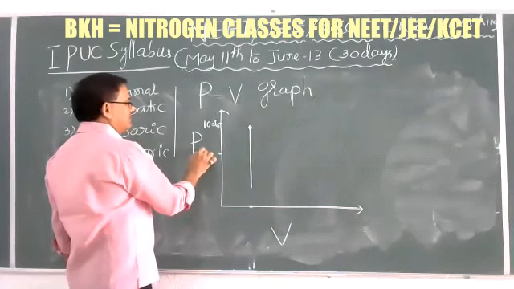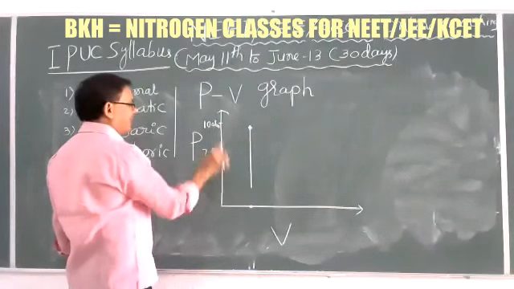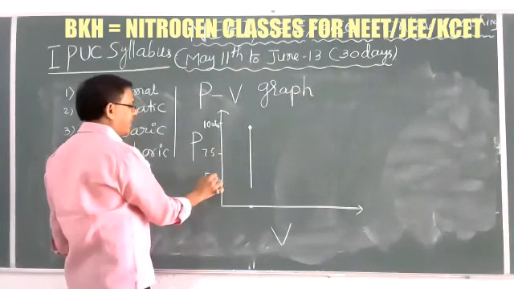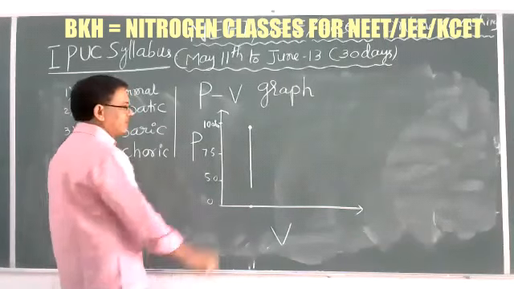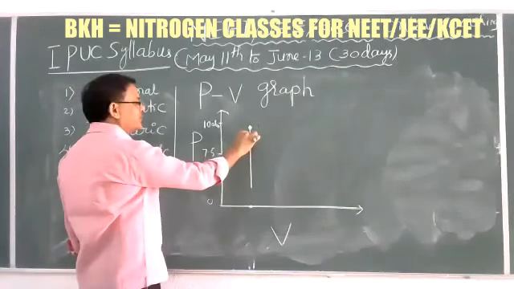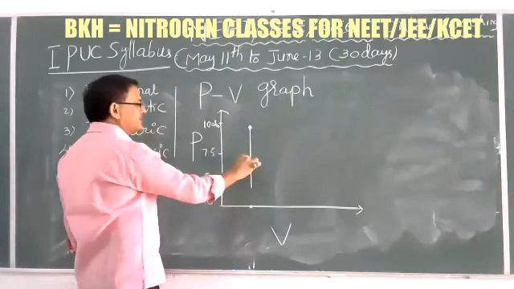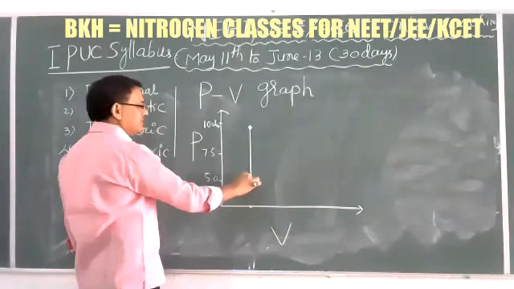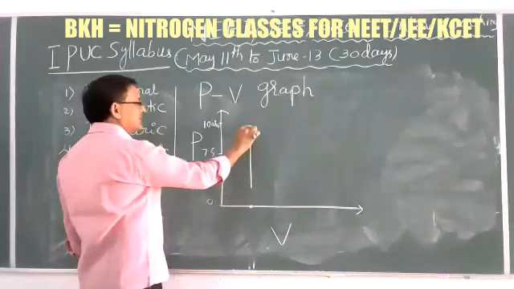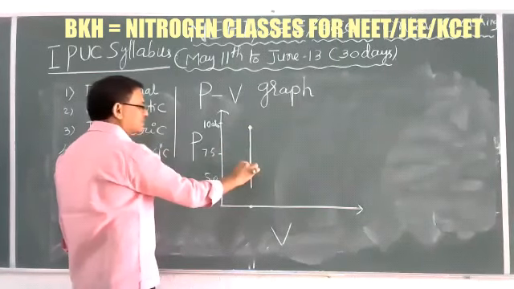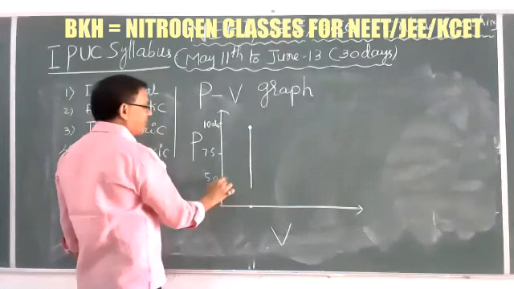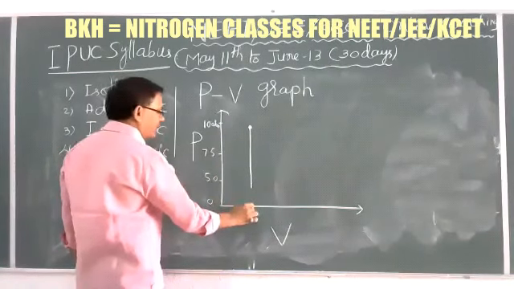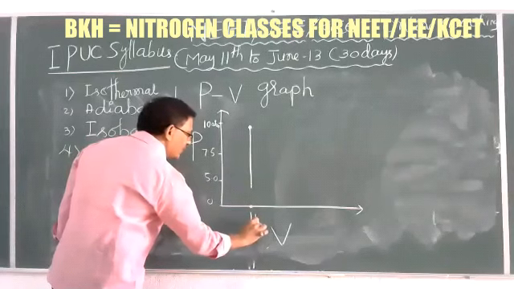Here 7.5, here 5, and here 0 atmospheric pressure. So your pressure is not constant here, but the volume remains constant. At 10 atmosphere, at 7.5 or 5 or 0, whatever the pressure, your volume is 1 liter only.